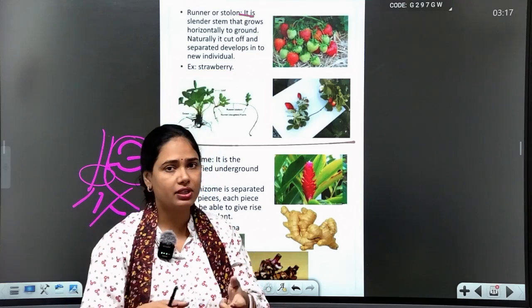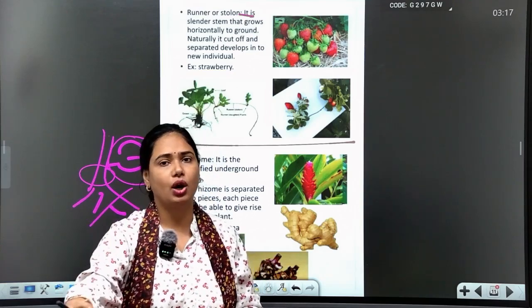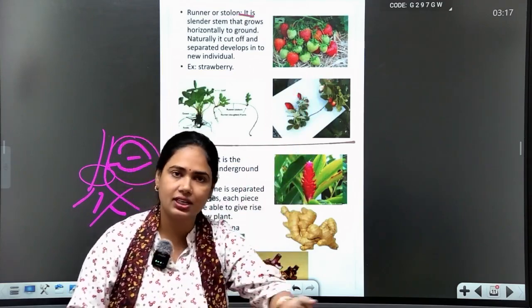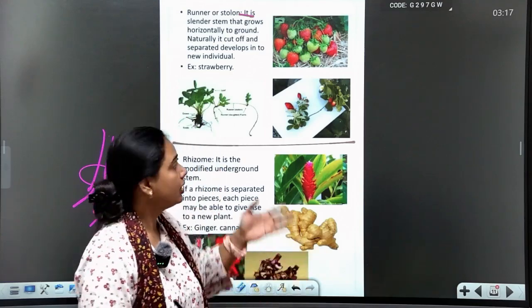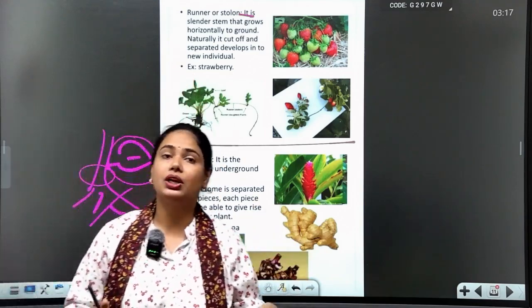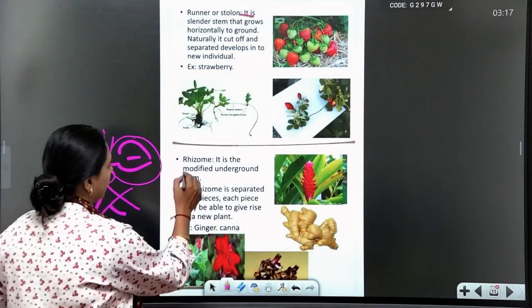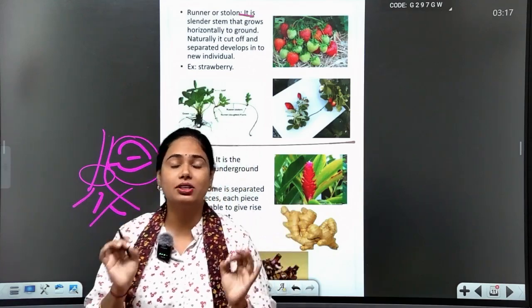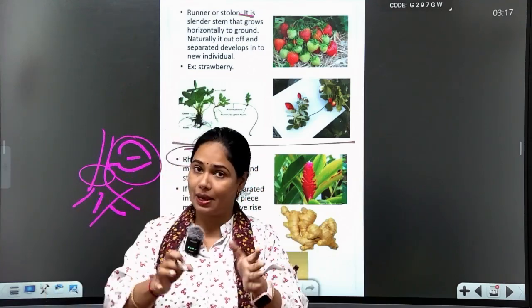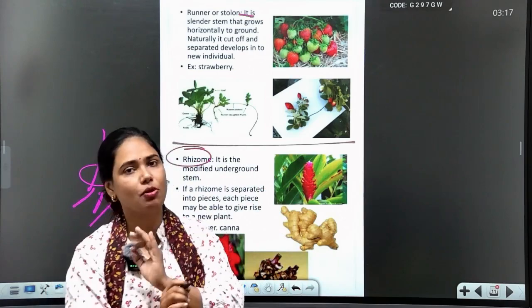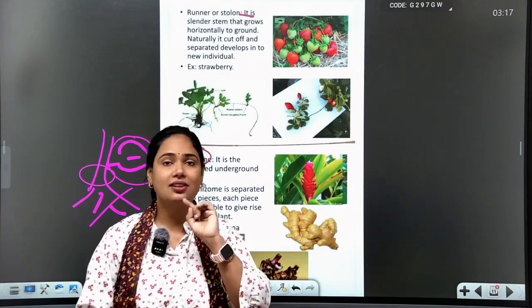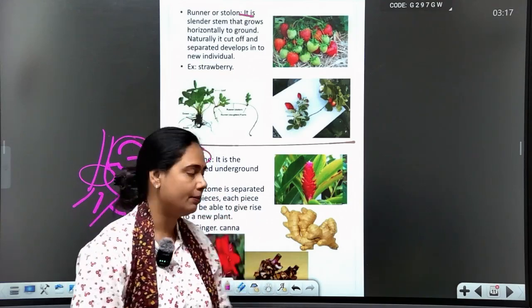Wherever it breaks, it is put in soil, then again it forms roots, stem and leaves, so this runner develops into a new plant. Now what is a rhizome? Students, a rhizome is also a modified stem, but an underground stem. Yes, you can't see this stem. This is an underground stem.